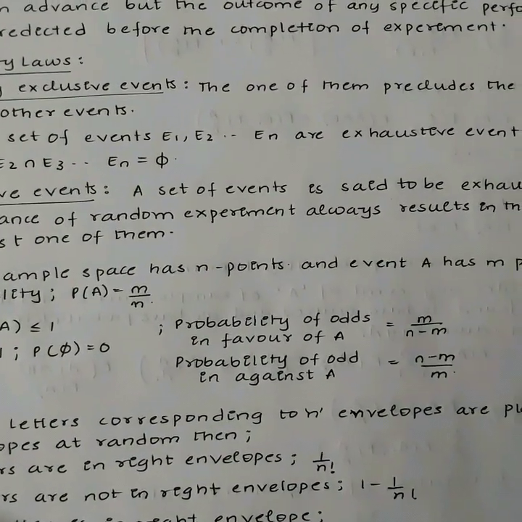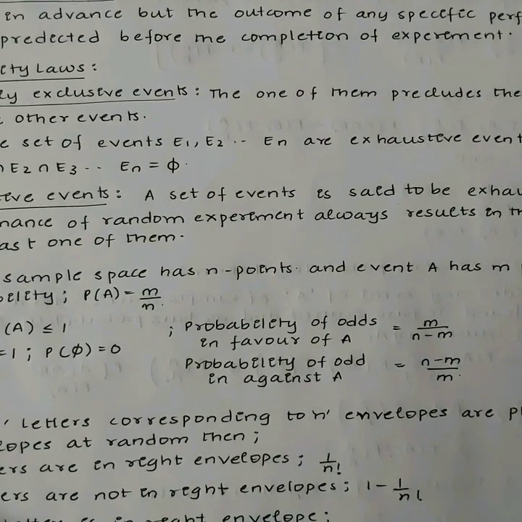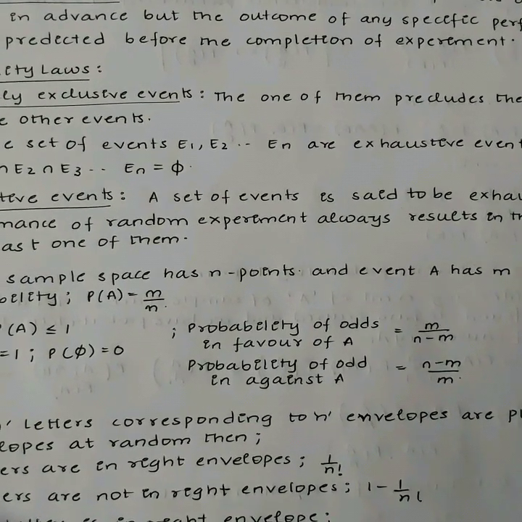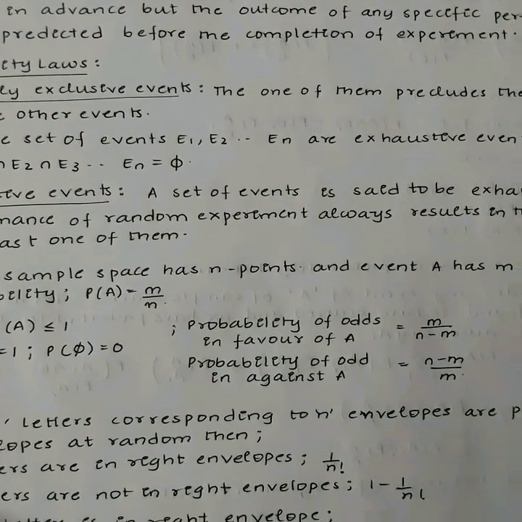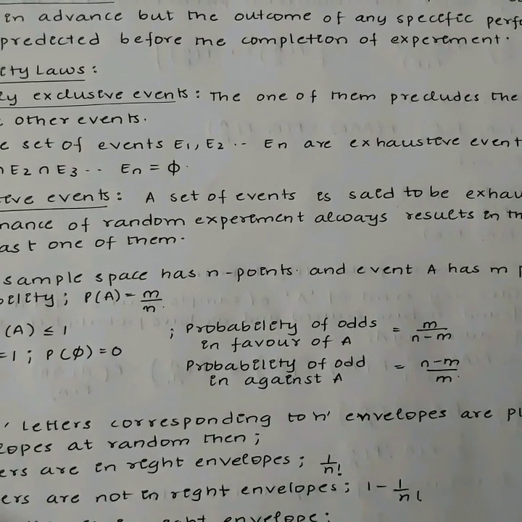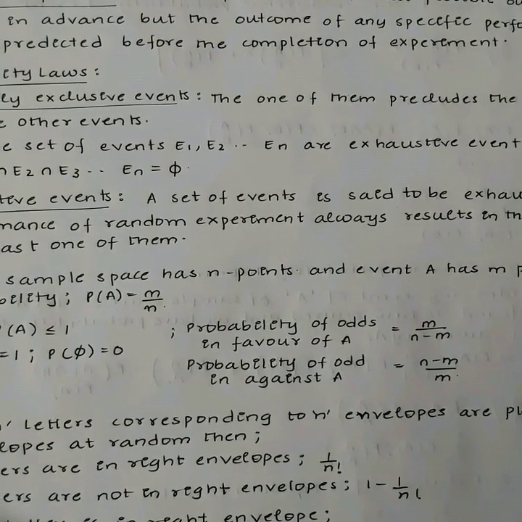The odds in favor of A is P of A by P of A bar, that is m by n minus m. The odds against A, that is P of A bar by P of A, is n minus m by m.